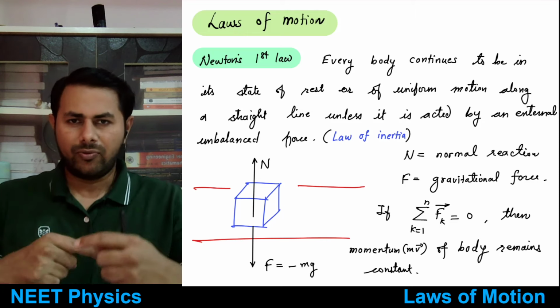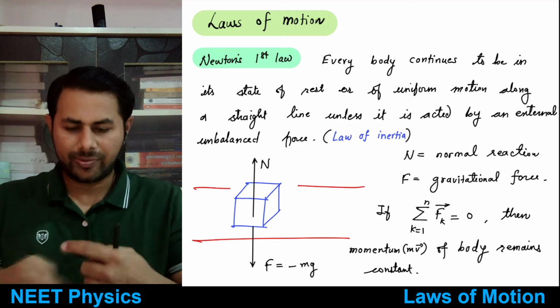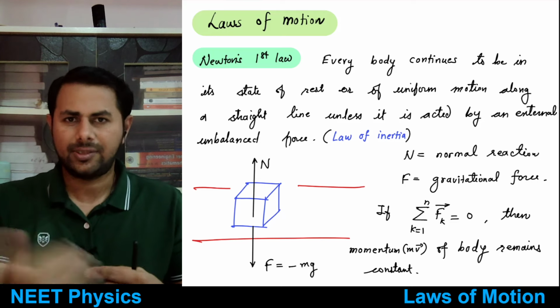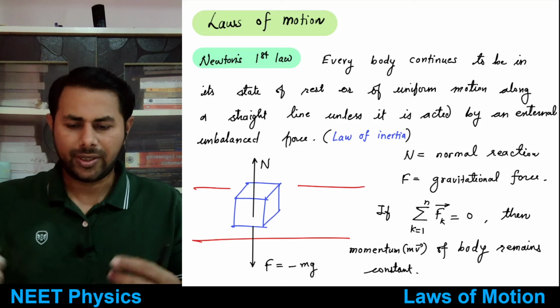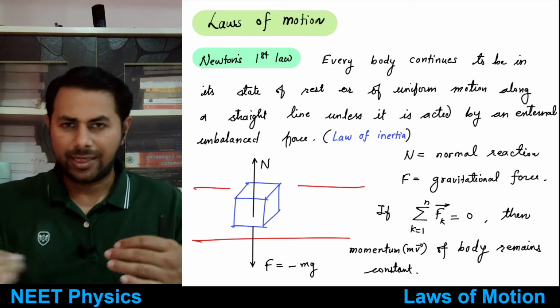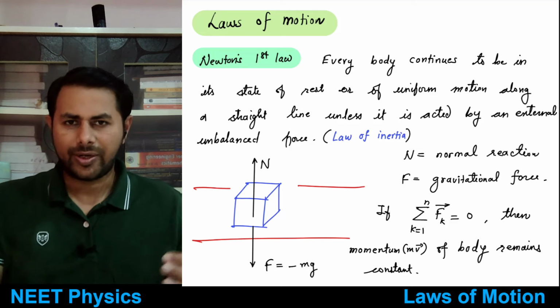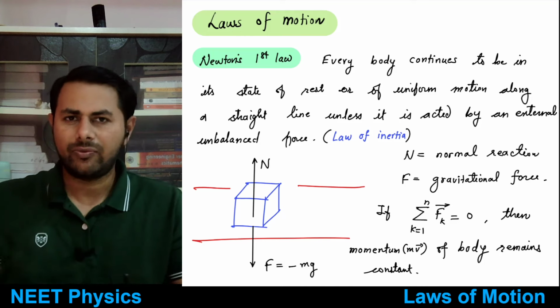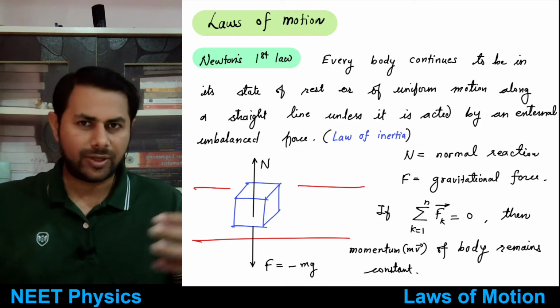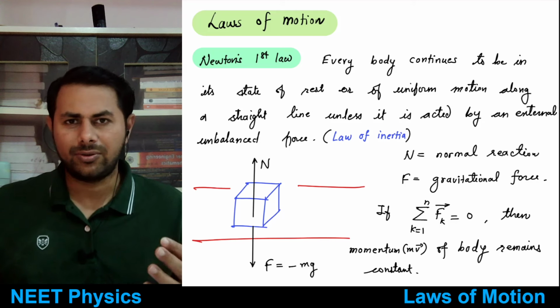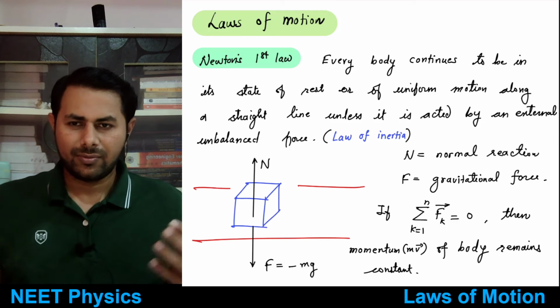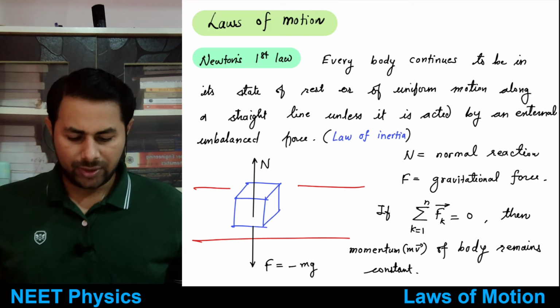What pedaling does to a bicycle is balance the frictional force. If you just balance out the frictional force, the bicycle keeps on moving with uniform velocity. So net force in that case is also equal to 0.